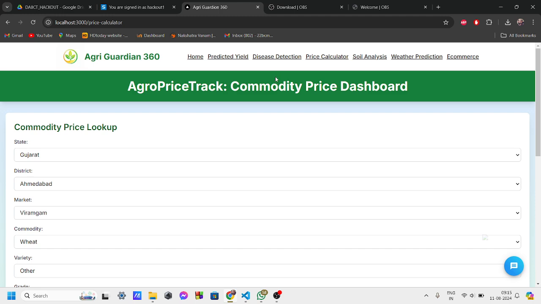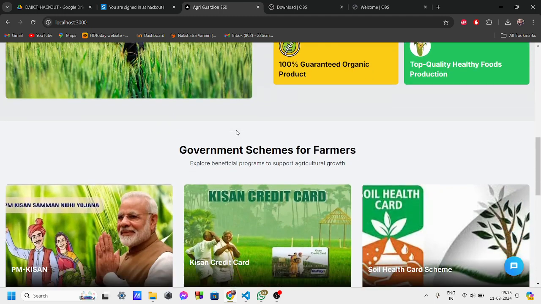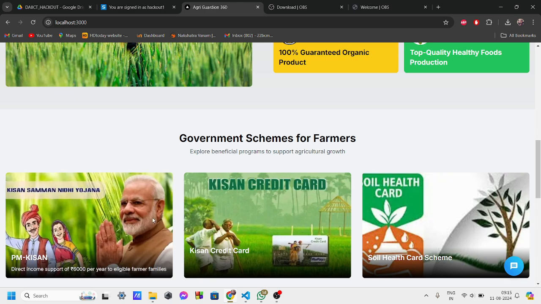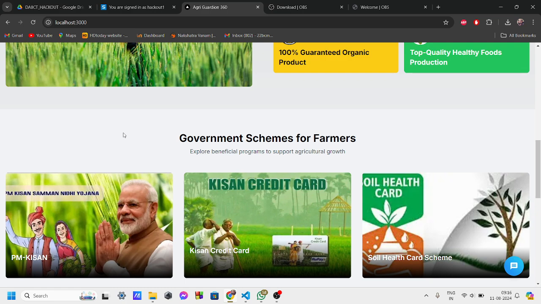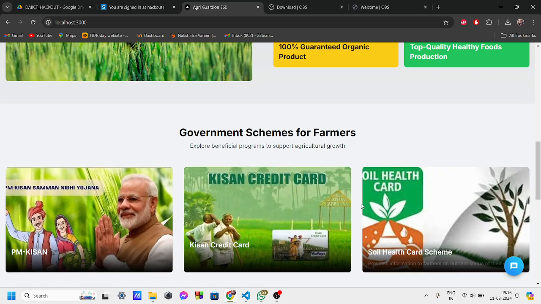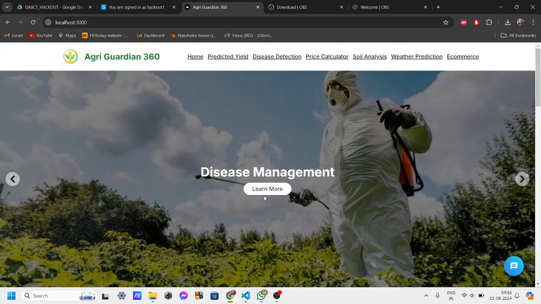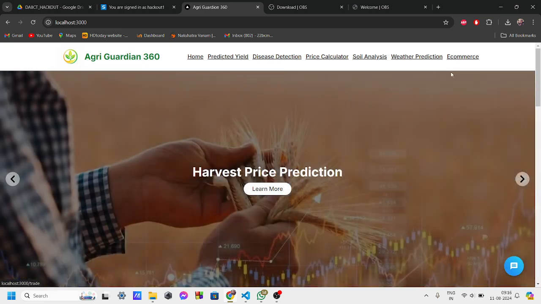Government schemes. So this is our homepage where we have also mentioned the government schemes for farmers. The government provides various schemes for the farmers, but they go unnoticed due to lack of information and awareness. This integrated platform will help them from A to Z, from growing the seeds to selling the output. So that's it. Thank you.